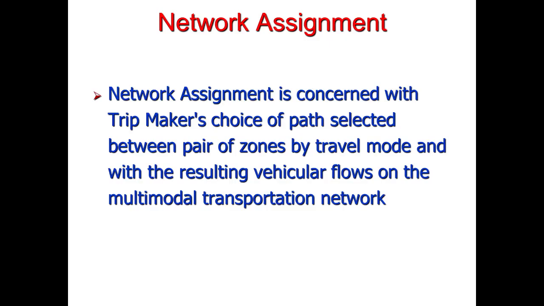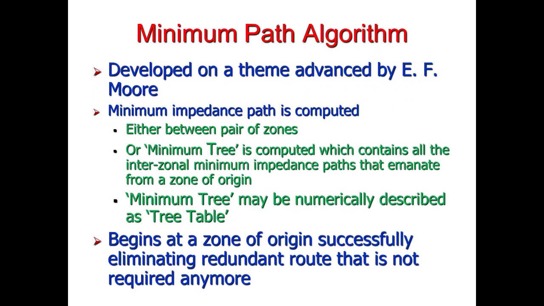So the final step is network assignment. Network assignment is concerned with the trip maker's choice of path selected between pairs of zones by travel mode, and with the resulting vehicular flows on the multimodal transportation network. So this method deals with the selection of the path of travel, that the trip maker decides which path will be more suitable for his journey. And we will discuss the minimum path algorithm in this stage.